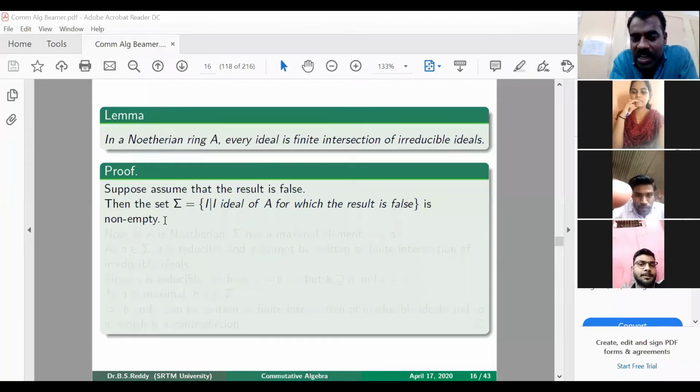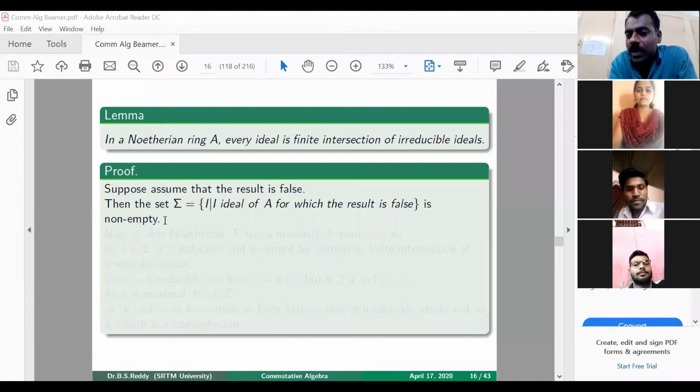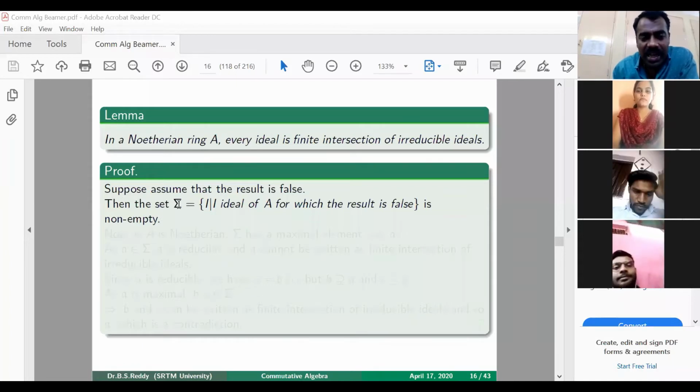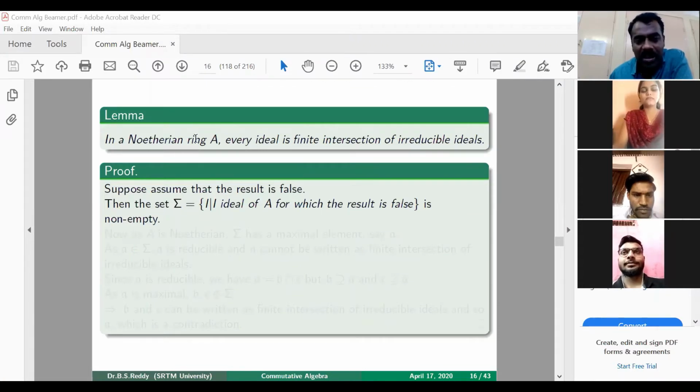Because our result is false, there exists at least one ideal for which we cannot have a finite intersection of irreducible ideals. Therefore this collection is non-empty. So now we have a non-empty collection of ideals of a Noetherian ring.